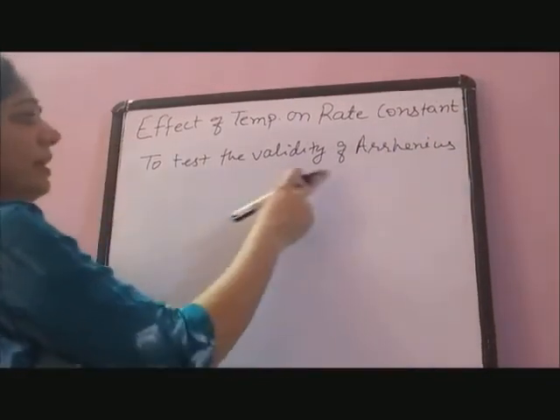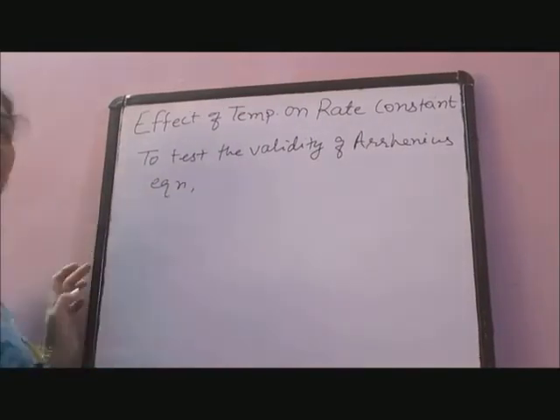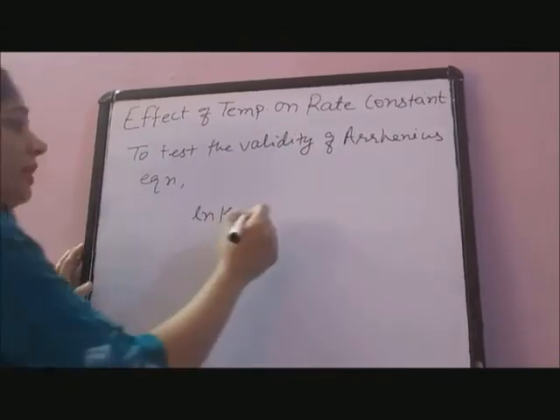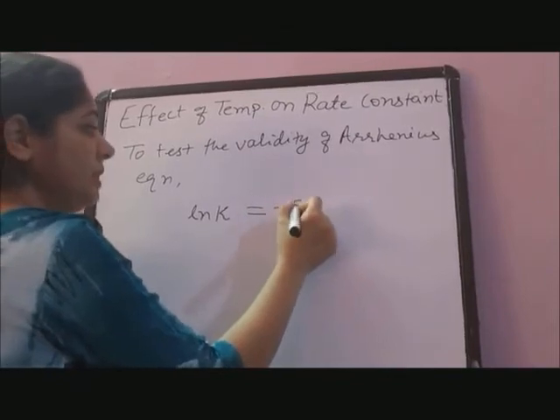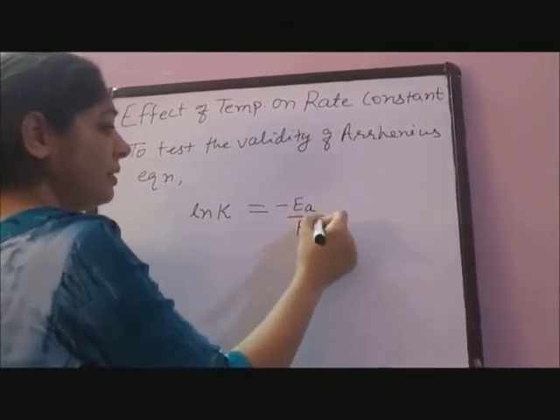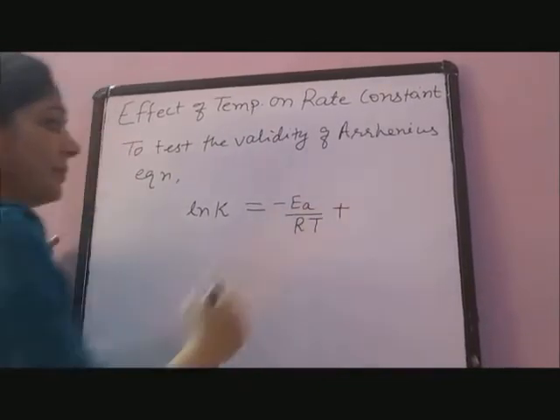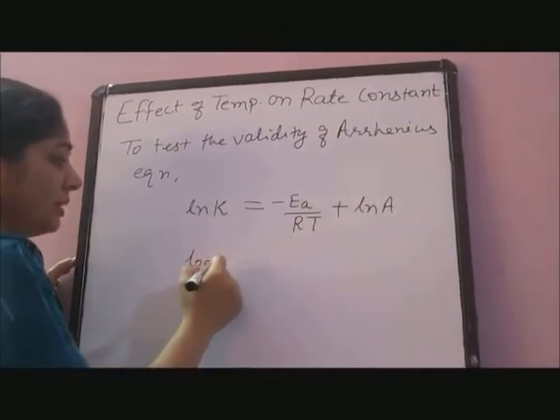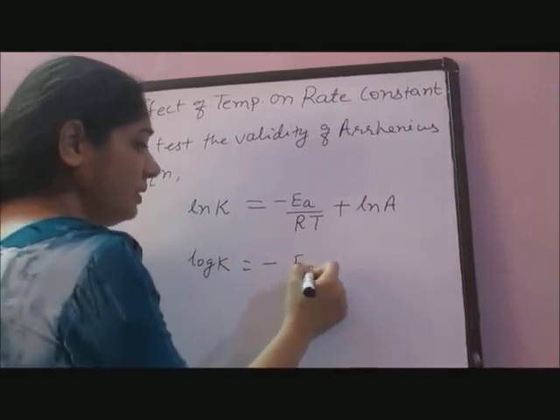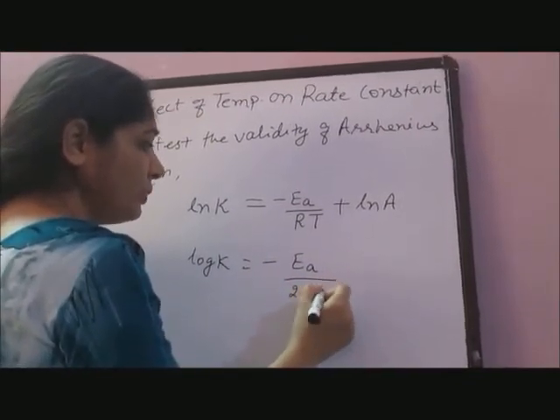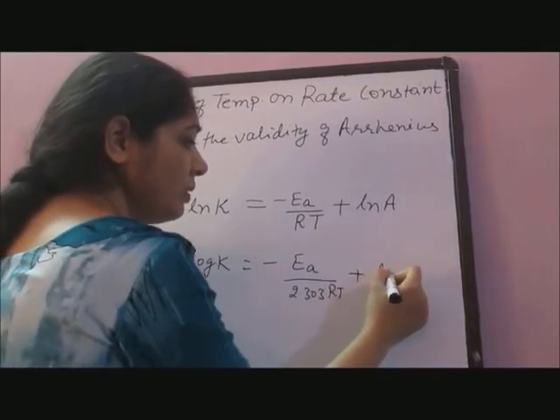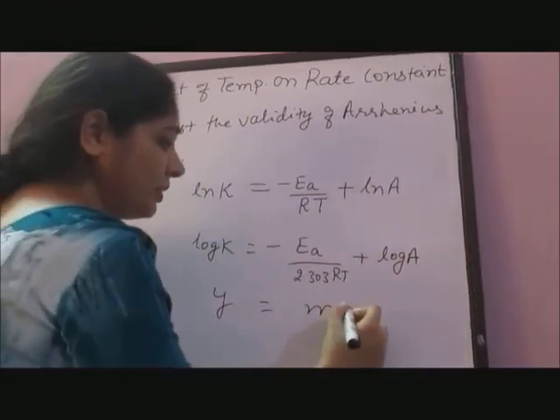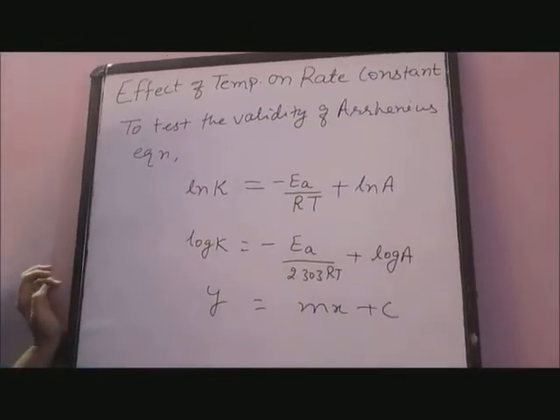To test the validity of the Arrhenius equation, the equation may be written as ln K is equal to minus EA upon RT plus ln A, or log K is equal to minus EA upon 2.303 RT plus log A. This is a straight line equation, that is y is equal to mx plus c.